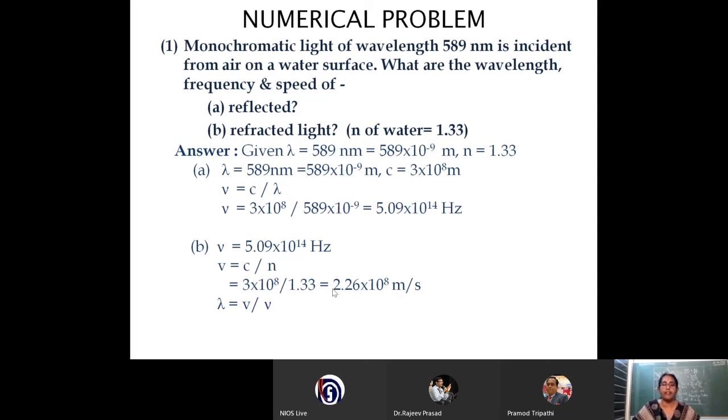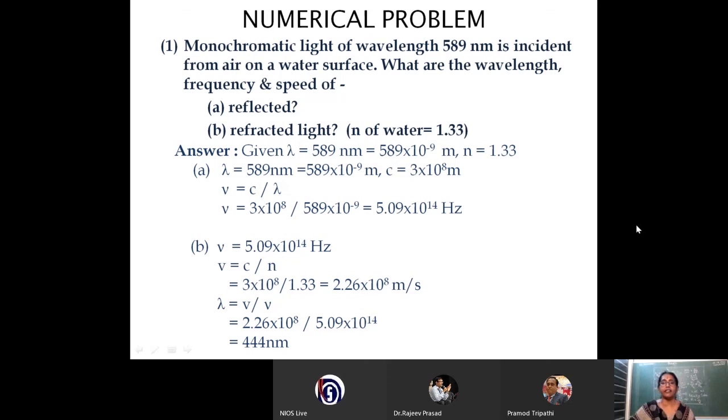V we have calculated here, and the frequency remains the same. So V is 2.26 into 10 to the power of 8 meter per second and the frequency is 5.09 into 10 raised to 14. Calculating this, we get the wavelength as 444 nanometer. No need to put the value in nanometer; you can put it in powers of 10 and take the unit as meter also.